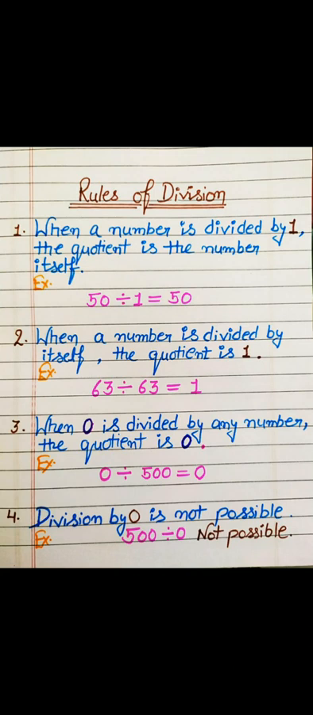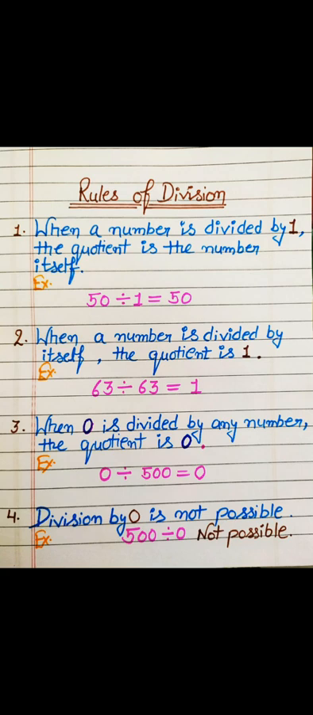The second one is when a number is divided by itself, then the quotient is 1. It means if we divide the same number, as 63 divided by 63, we will get 1. And the third one is when 0 is divided by any number, then the quotient is 0. As you are seeing in the example, if we divide 0 by 500, we will get 0.